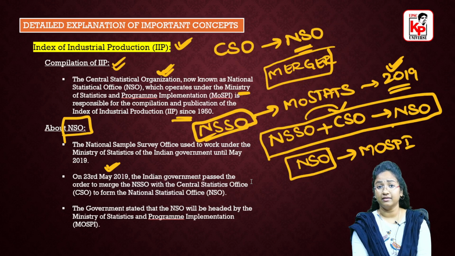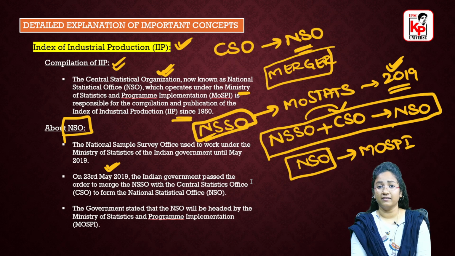So coming to the recent trends that we have in today's news article, don't try to get through the numbers or the percentages. Do remember the trends that we have. So basically, how is it compiled, who publishes it, what is the formula that is used, what are the various sectors that are present in this particular IIP, what is the basket of industrial goods that is used, how is the volume of production in the base year and how is it published.